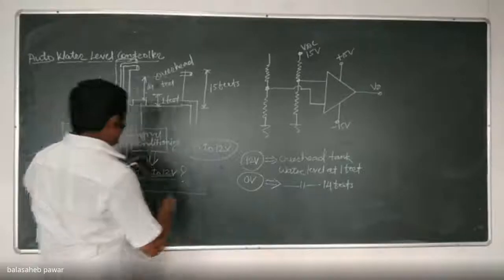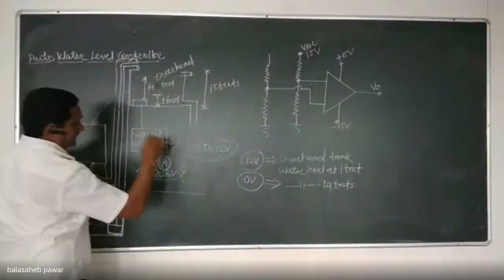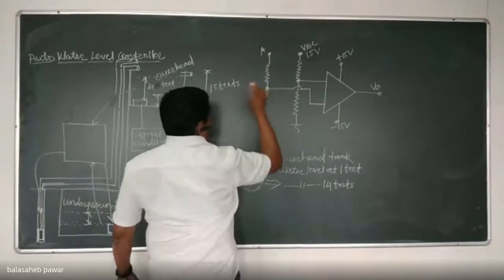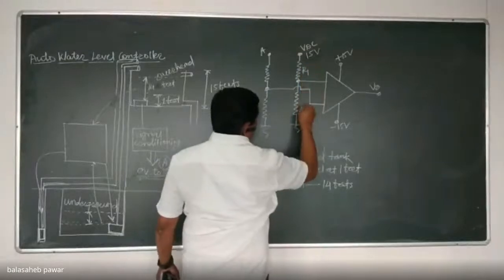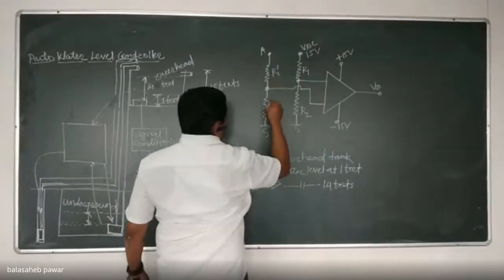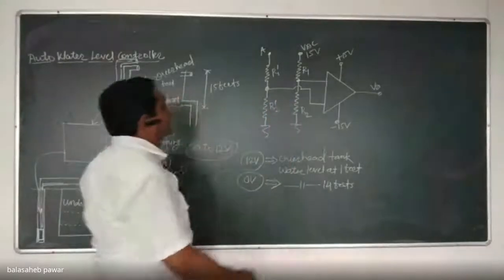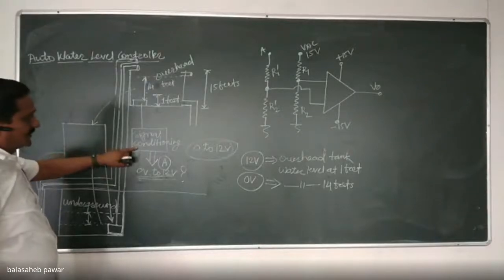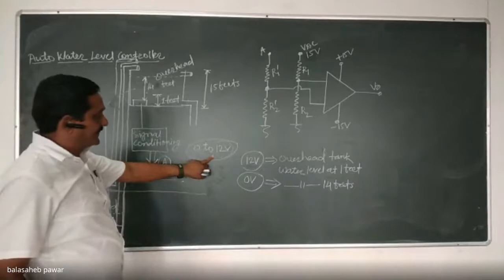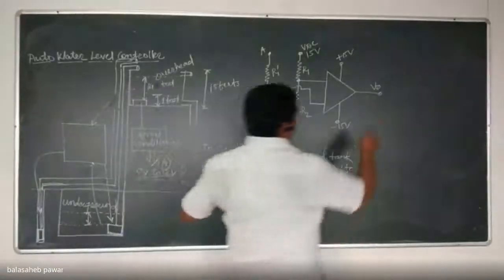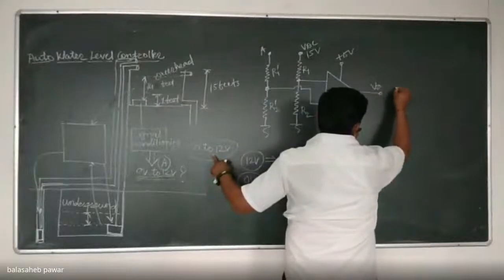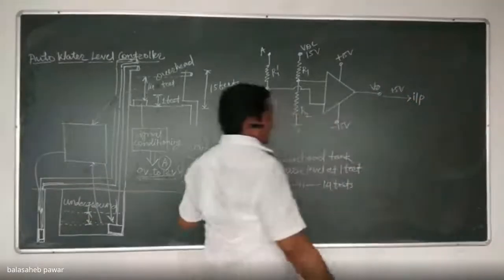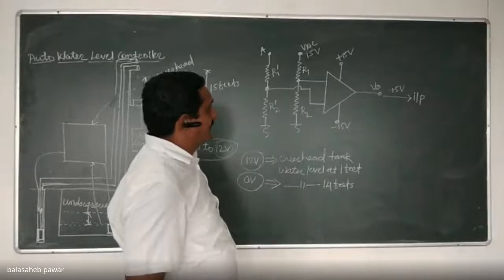right? Suppose I mention it as terminal A. This terminal A will get connected to this second voltage divider. If it is R1, R2, we'll call this one R1 dash and R2 dash, right? So just imagine, whenever the signal conditioning output goes to 12 volts, the op-amp output should become plus 5, which will be connected to the input pin of our microcontroller. Is it okay?